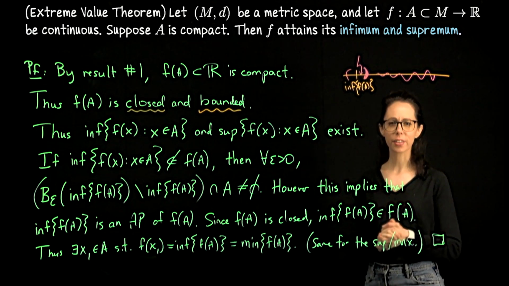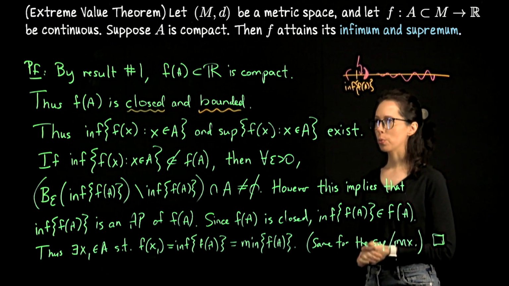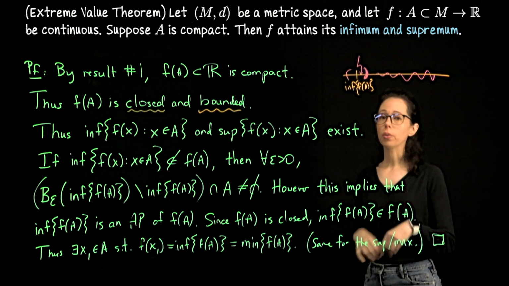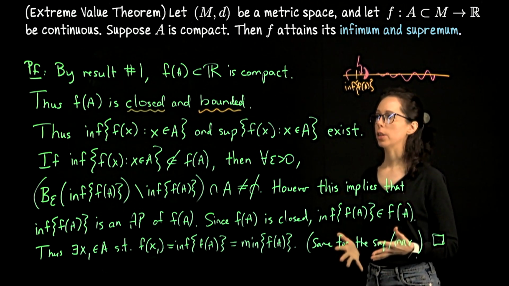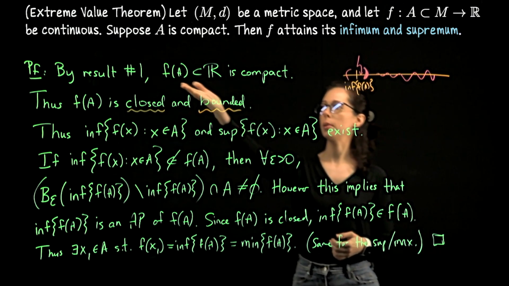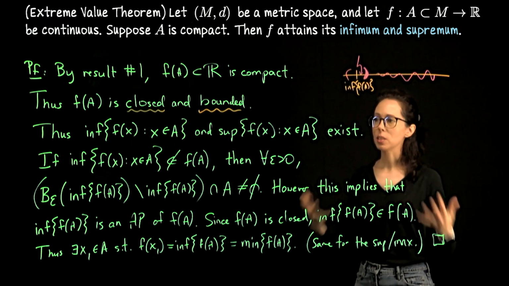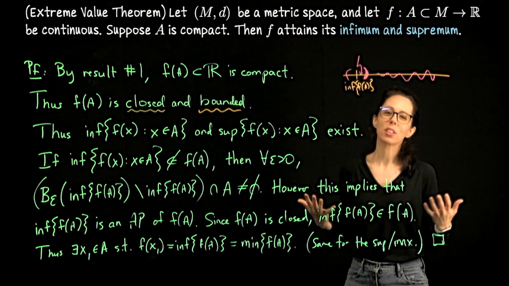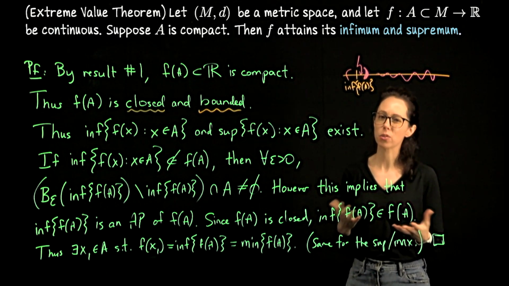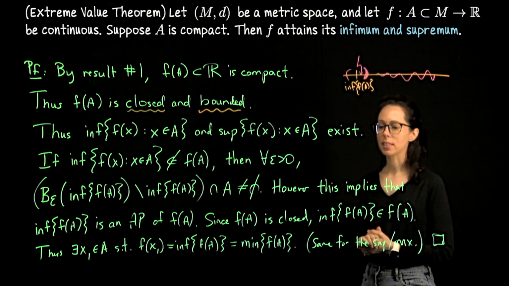I think it's a lot easier than the proof we just did. So to recap, using a result that we have already shown, a continuous function on a compact set has compact image. We know that f of a is compact. So it's closed and bounded. Since it's bounded, it has an infimum and a supremum. And since it's closed, those belong to the set. That's really the argument condensed down to its key ideas.